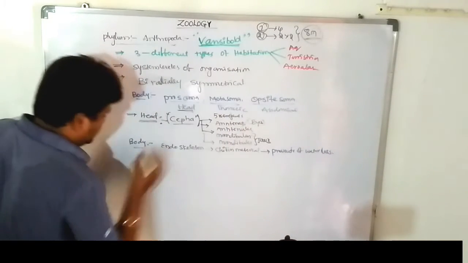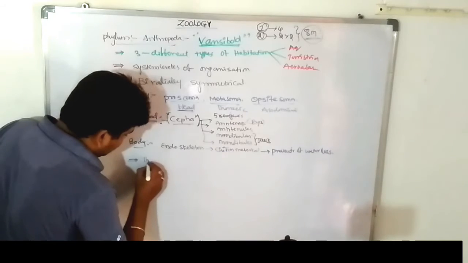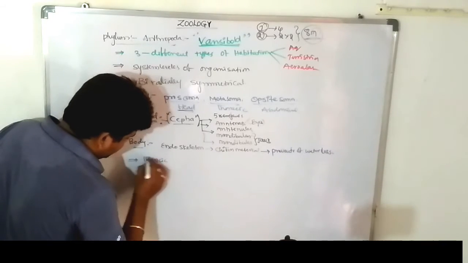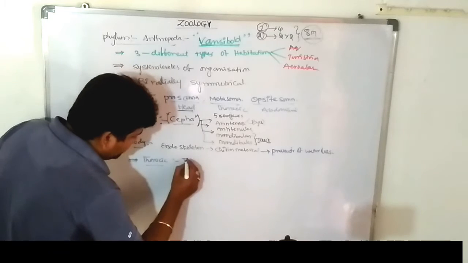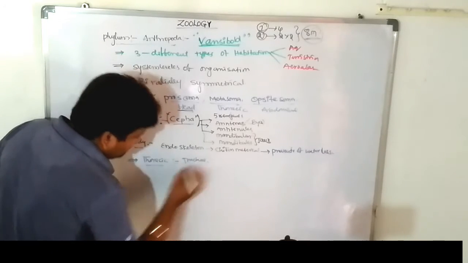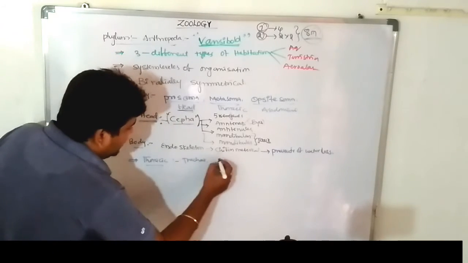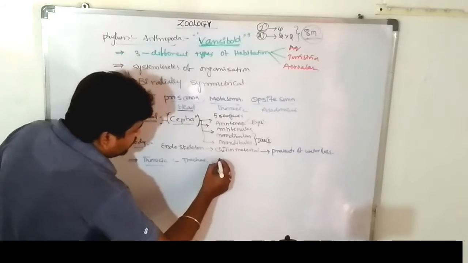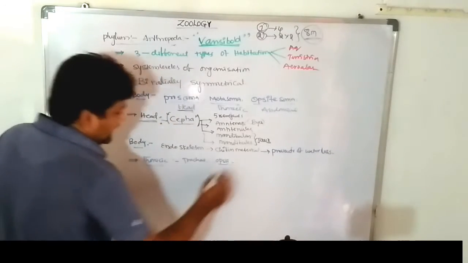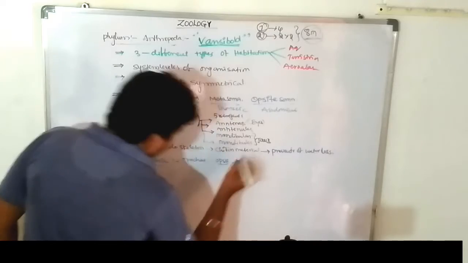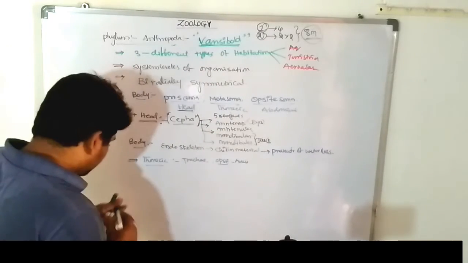Next one, thoracic region. The thoracic region consists of the trachea. Okay, so next one, opisthosoma is the posterior part of the body. Opisthosoma, posterior part of the body containing the anus. So first one is the body.